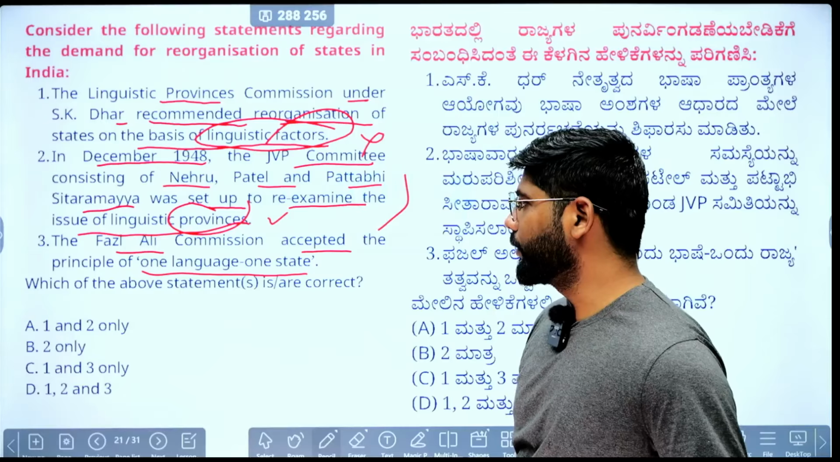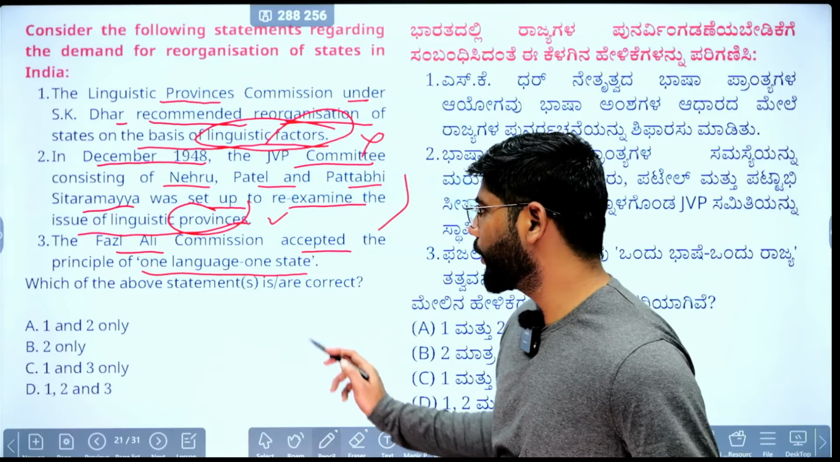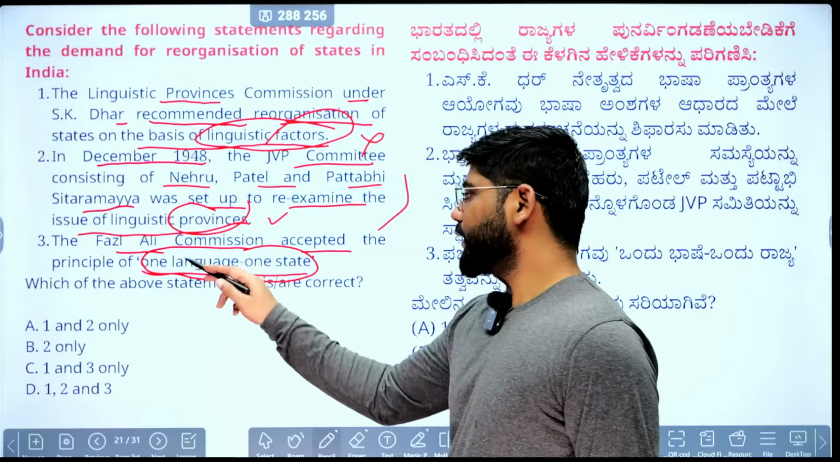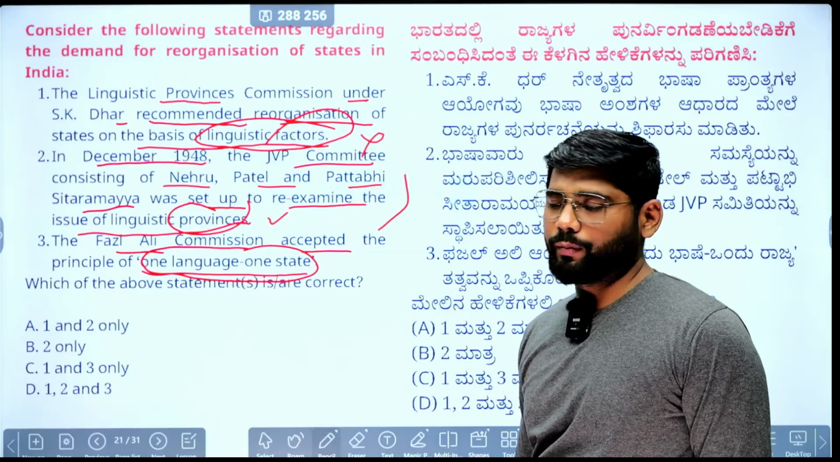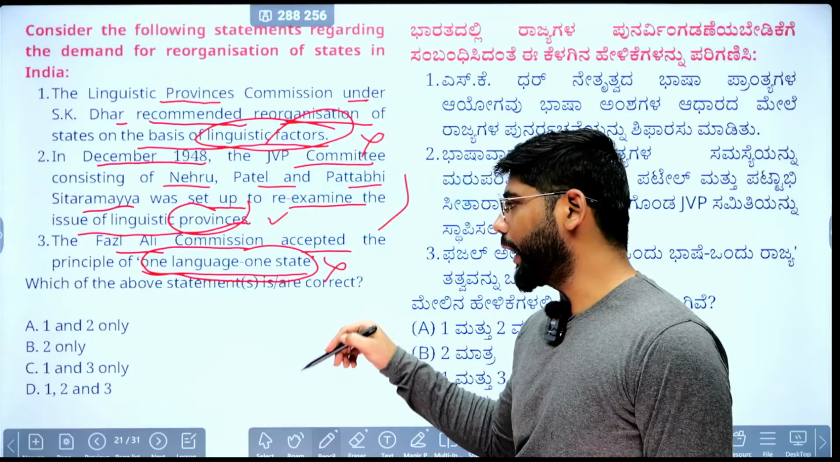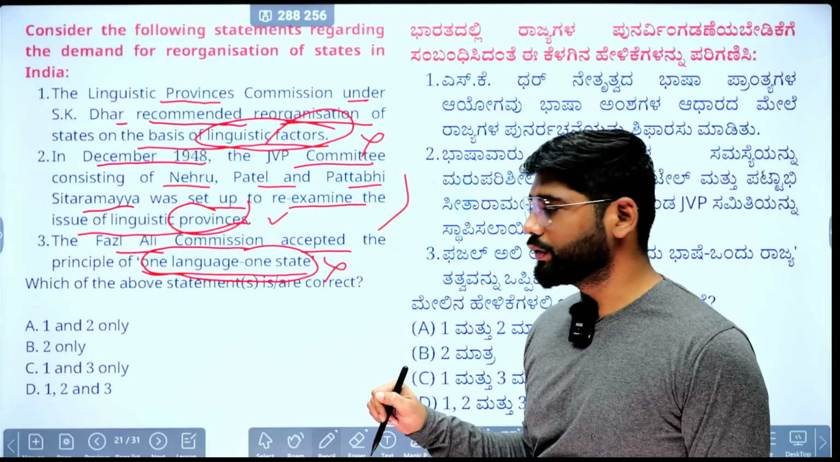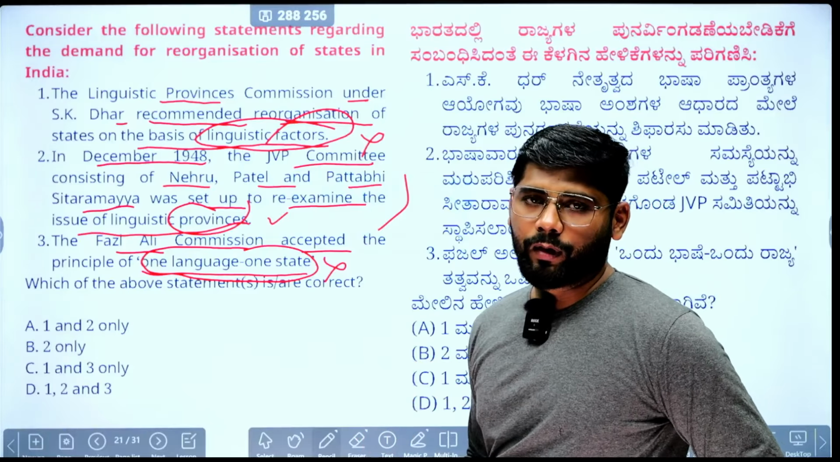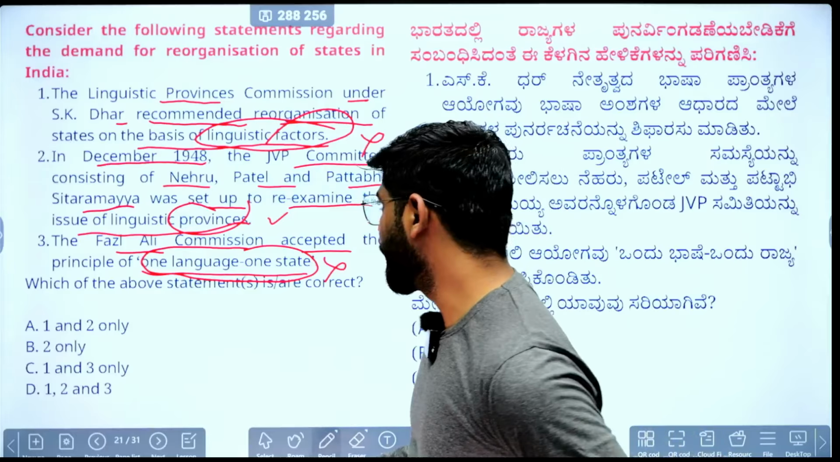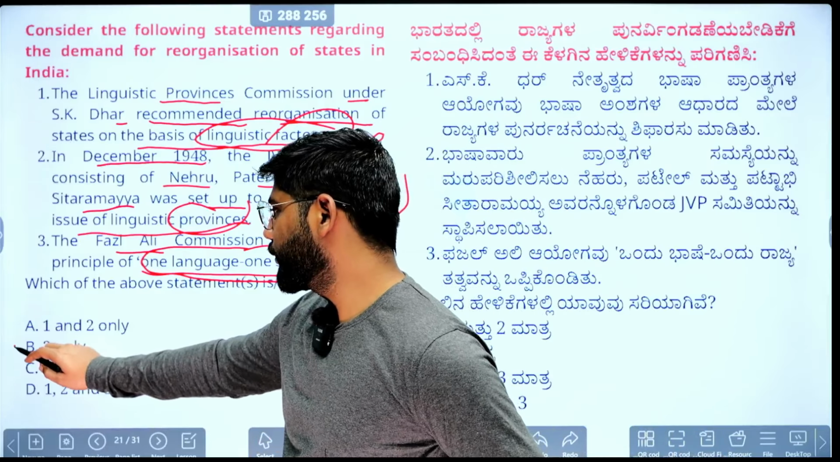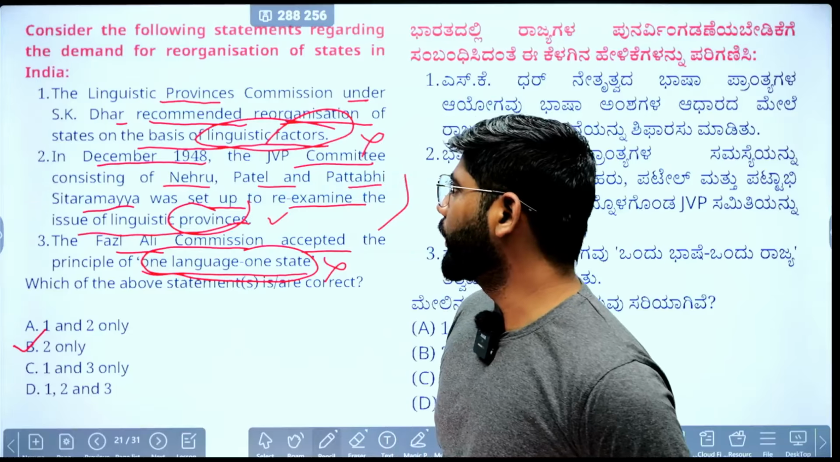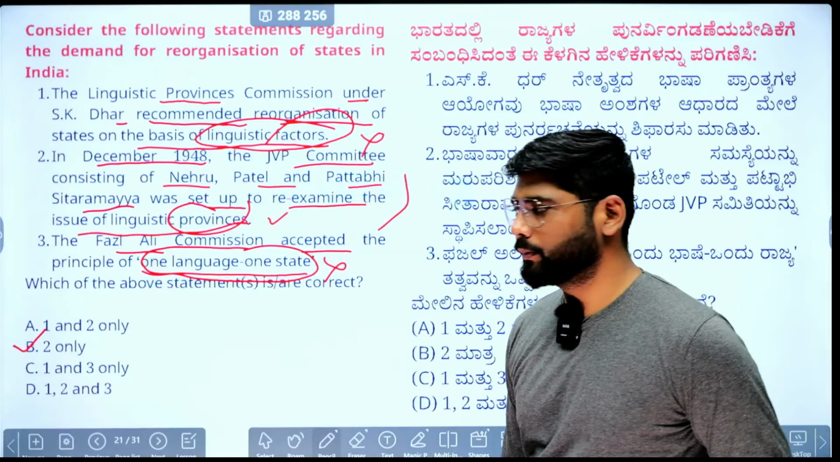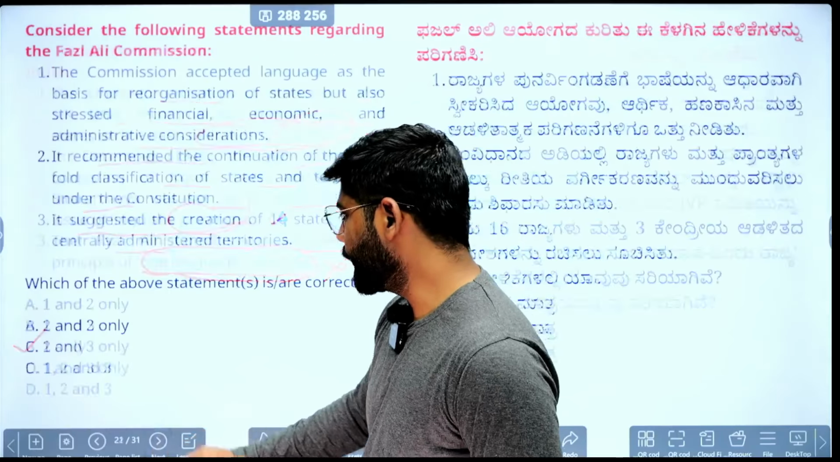Next, the Fazl Ali Commission accepted the principle of one language, one state? No. It recommended reorganizing states on a linguistic basis, but it did not accept one language, one state. It accepted there can be multiple languages within one state. So this third statement is wrong. The correct answer is B for ball, that is 2 only, because the first and third statements are wrong. We'll move to the next question.